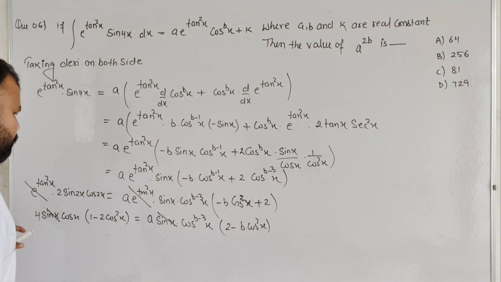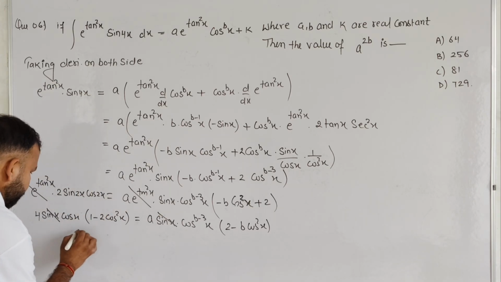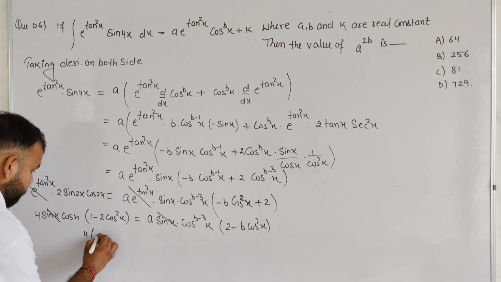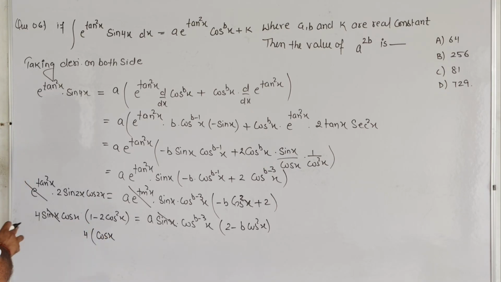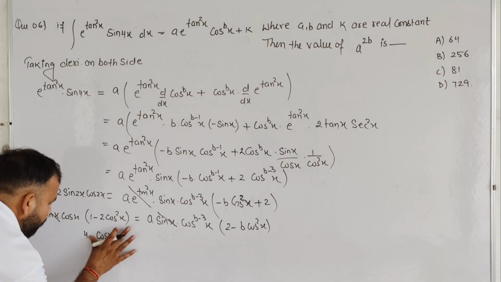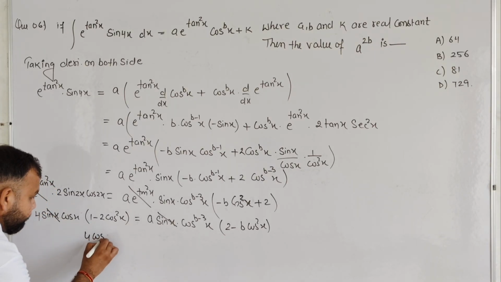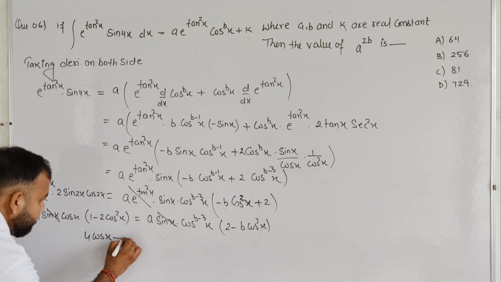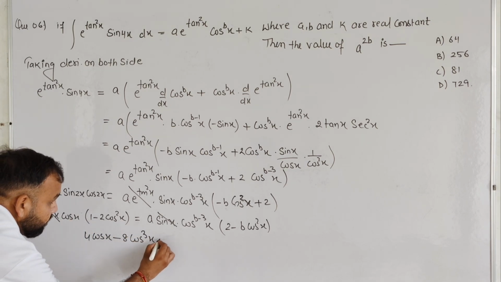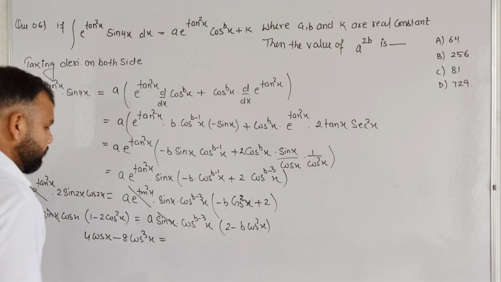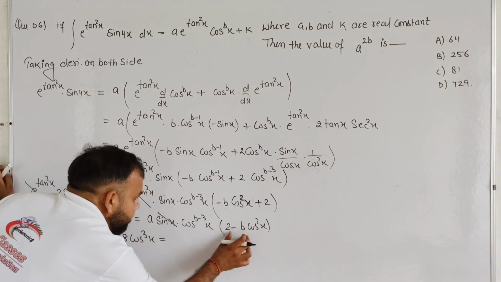So student, we are going to multiply inside by cos x and it will become 4 times cos x. The 4 is outside the root. Okay, after multiplying inside it will become 4 cos x minus 8 cos cube x, that is equal to, student, you can see, and this can be written inside.